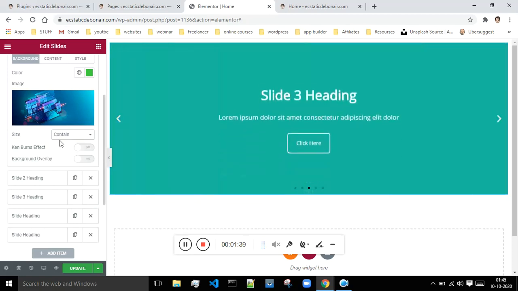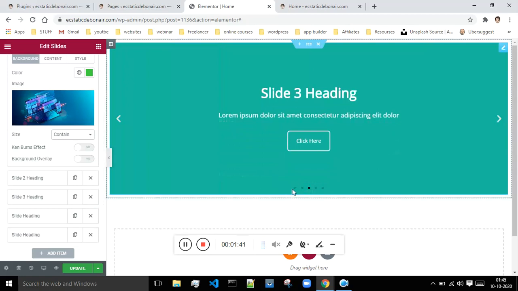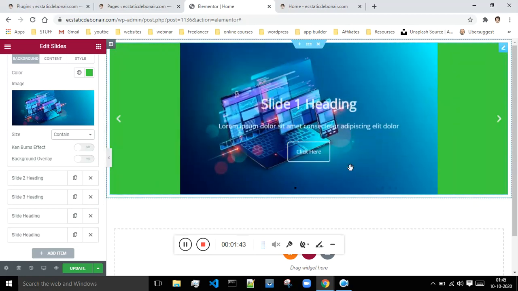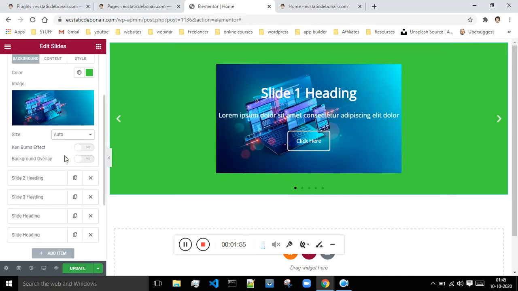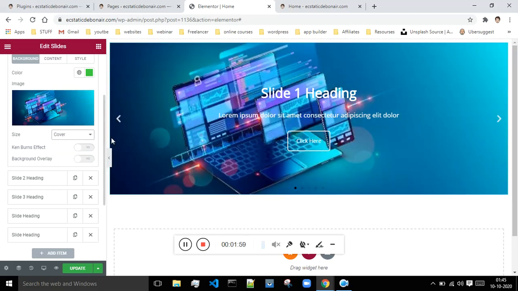If I select contain, it just contains the image at its original size inside this much space. If I say auto, it will automatically adjust the size. But if I say cover, it will stretch the image to cover the entire place over here.